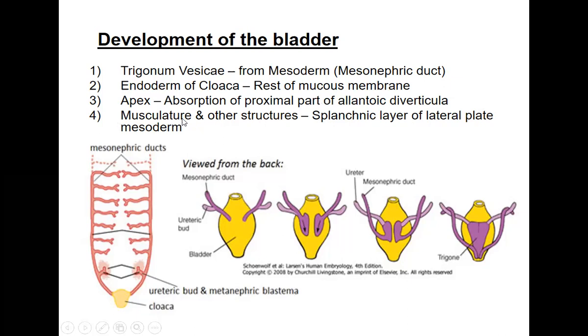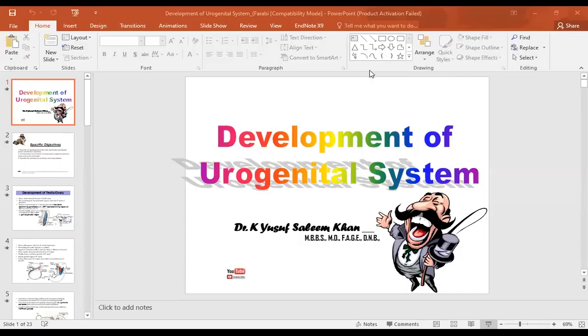Okay. Then the musculature and other structures will develop from the splanchnic layer of the lateral plate mesoderm. So only the mucosa of the trigonum will develop from the mesonephric duct, and the cloaca will form the mucosa of the remaining part of the bladder, and the musculature will come from the splanchnic layer of the lateral plate mesoderm. So this is all about the bladder, the kidney, as well as the genital organs. If you have any doubts regarding this, you can ask me now.